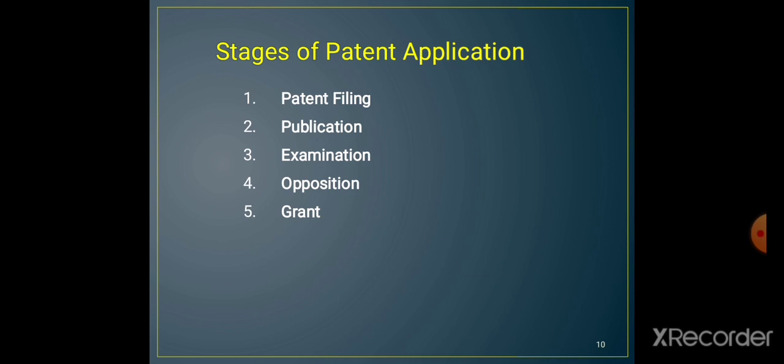Each patent, whenever it is being granted, has to pass through different stages. And what are these stages? First is patent filing, meaning whatever you have discovered new, you have to file. Then publication. Next to that is examination. There is a certain expert committee which examines that particular work. And next to that is opposition.